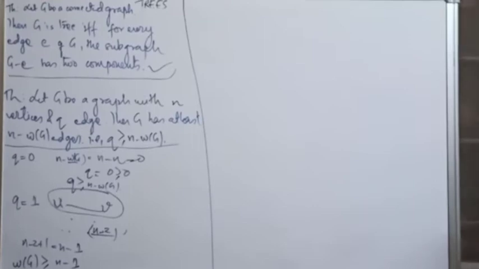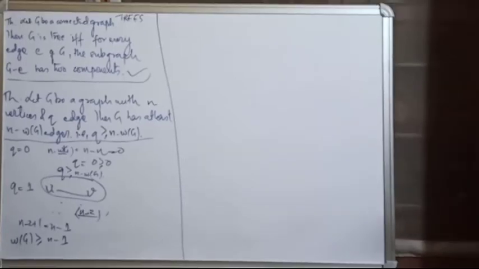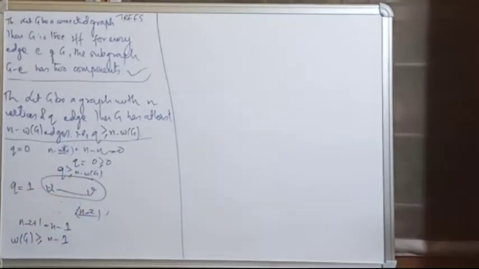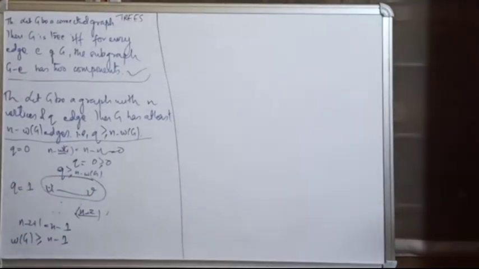Why is it equal to n minus 1 and why is it greater than n minus 1? Because if U and V are the same vertex, the number of components increases. That's why I have written W of G greater than or equal to n minus 1.